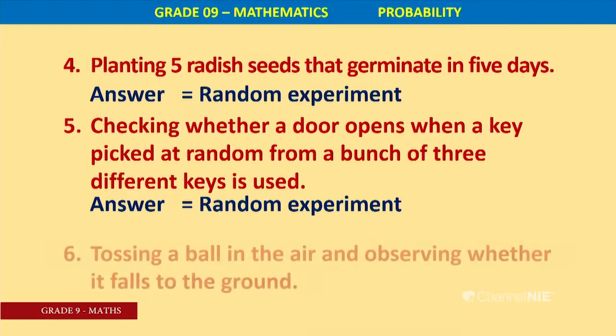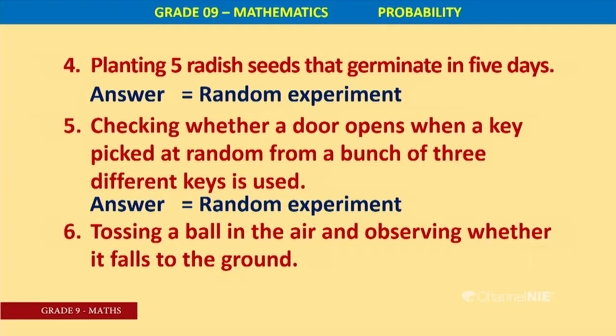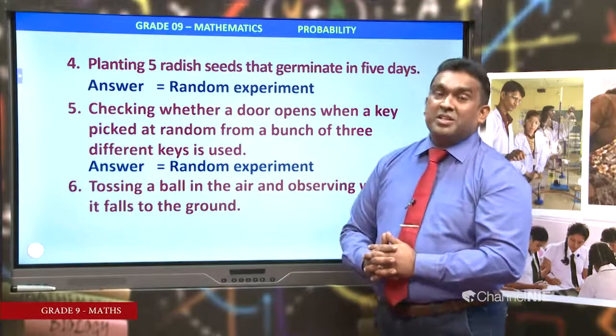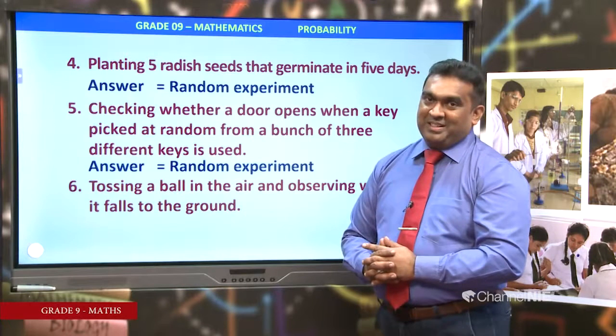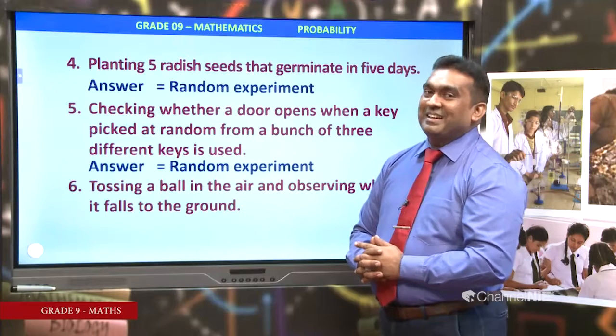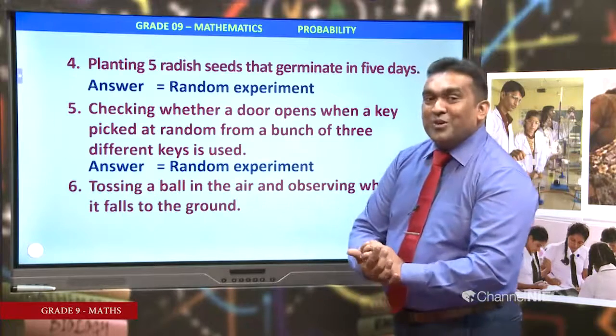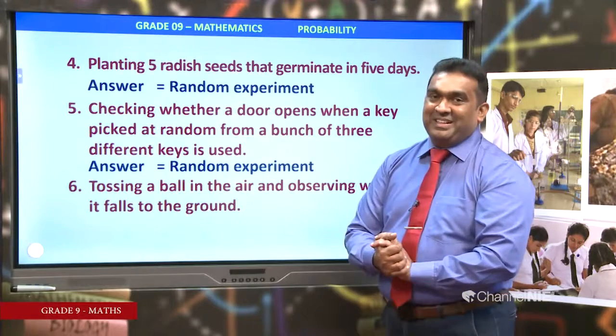Now, question number 6. Tossing a ball in the air and observing whether it falls to the ground. You know about the gravitational force. Definitely, it falls to the ground.